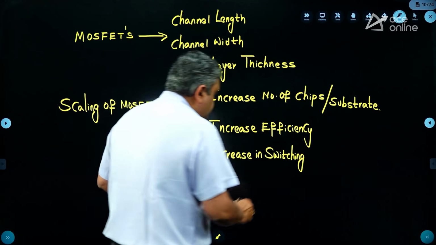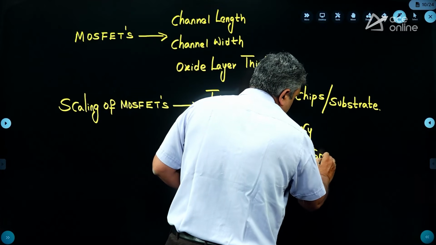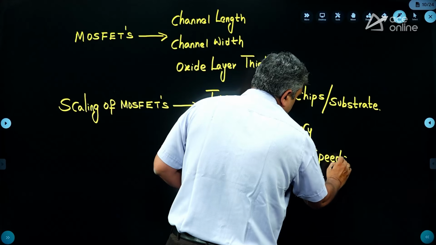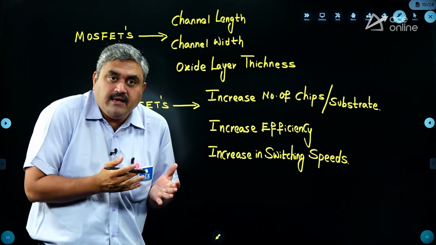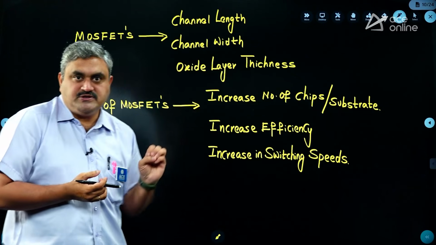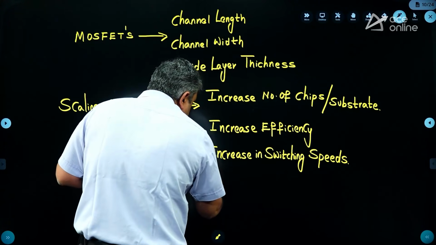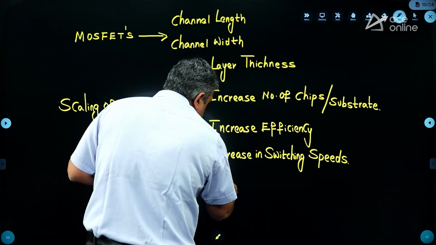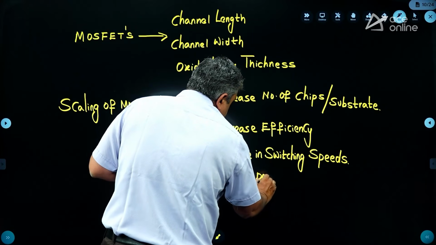So there is an increase in switching speeds. So you are increasing the efficiency by getting more number of chips constructed for the same available substrate, and you are increasing the switching speeds and reducing power consumption. So all these are advantages or not?